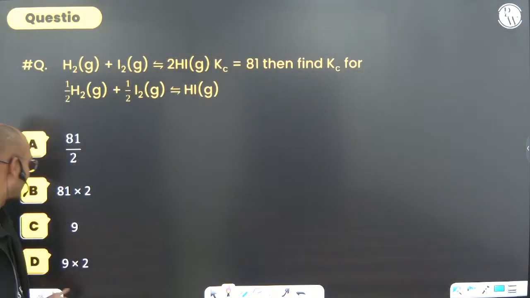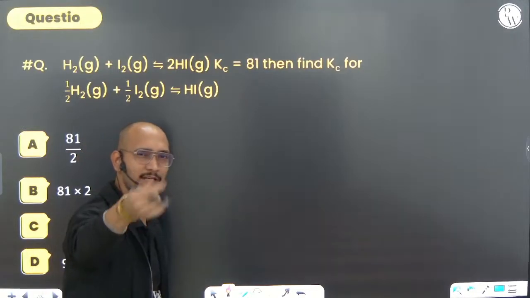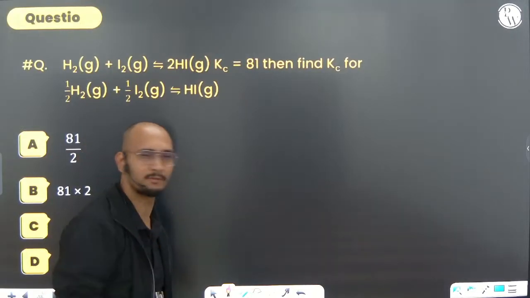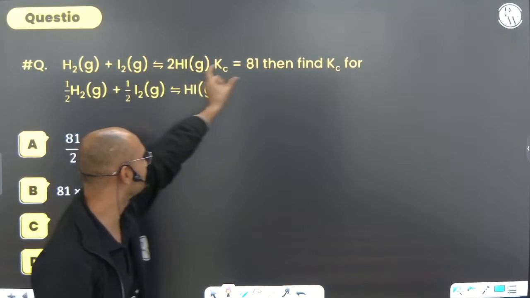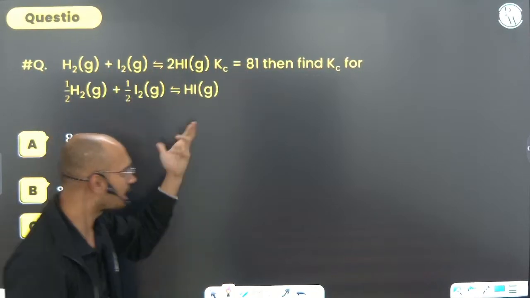Now, I hope theory is completed. That's why I have directly come to the question. A bit of explanation I will give here. Here, this is the reaction. Here for this Kc is given as 81, and for this reaction it is asking how much is this.